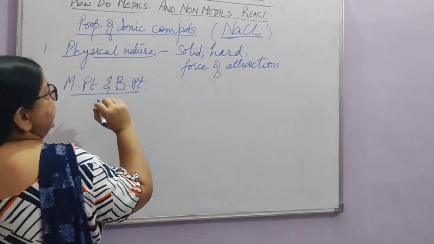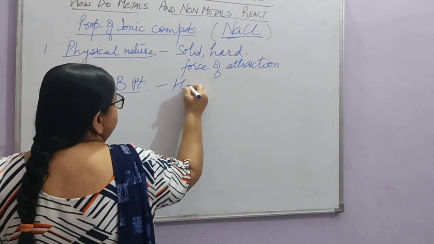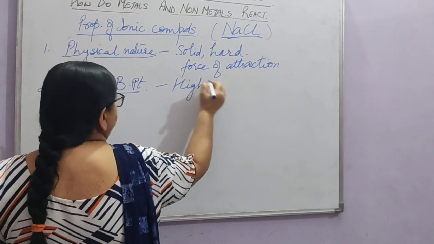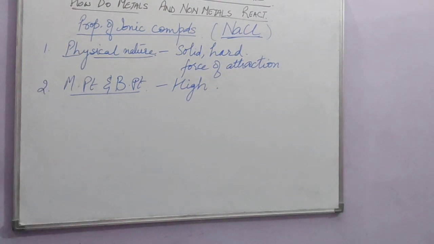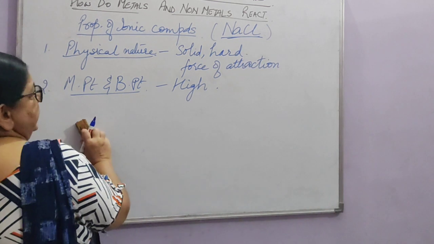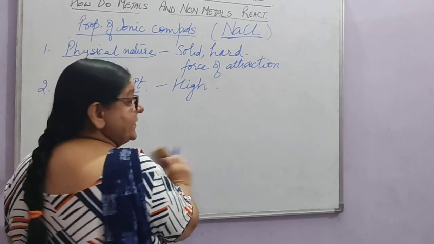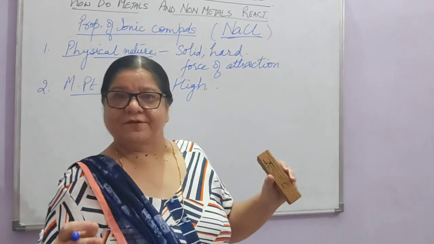Now these ionic compounds, their melting point and boiling point is high. Now why is it high? That also is because of the considerable amount of energy which is required to break the force of attraction.